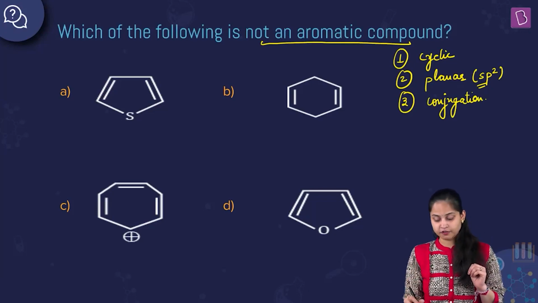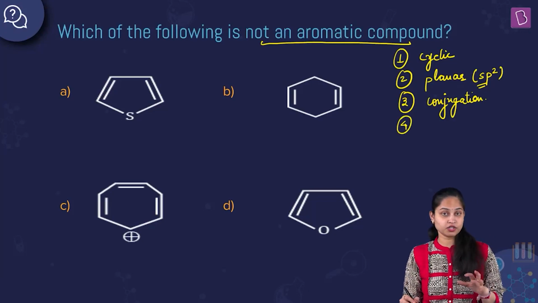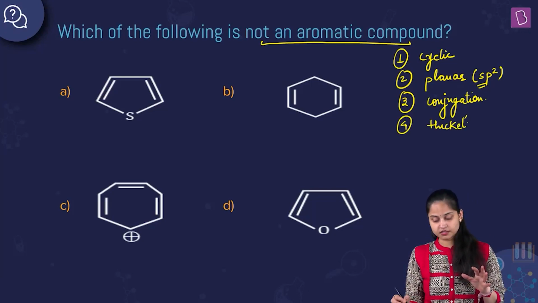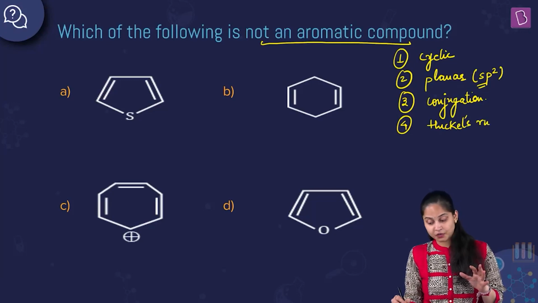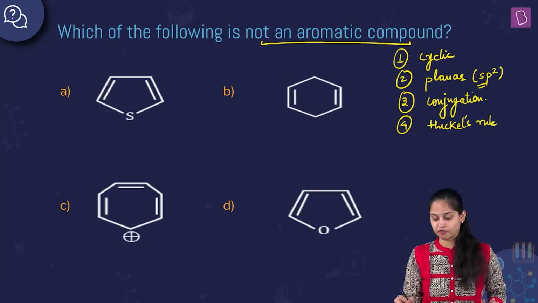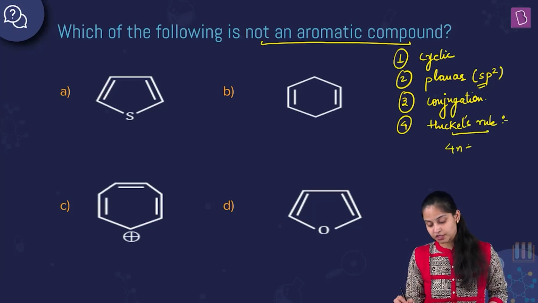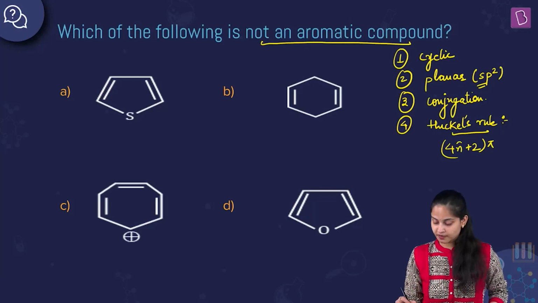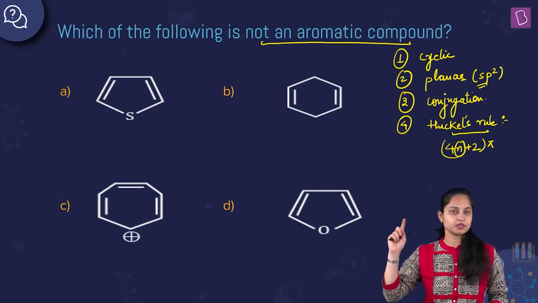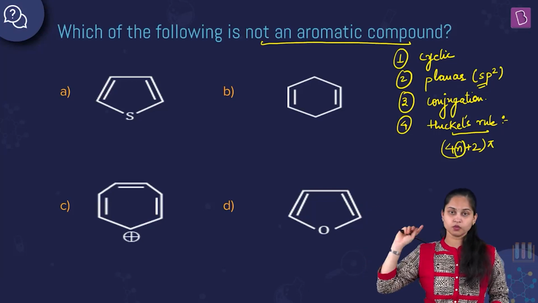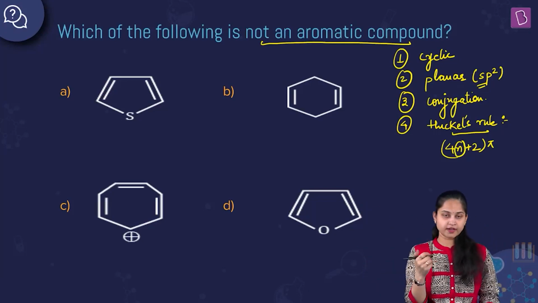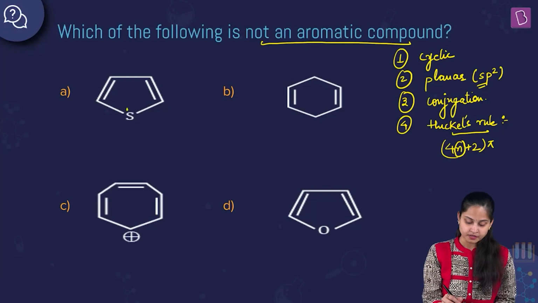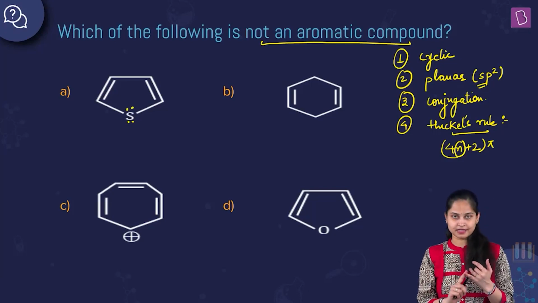And the fourth one is that it should satisfy Huckel's rule. And what does Huckel's rule state? Huckel's rule states that the number of delocalized pi electrons should be of the form 4n plus 2, where n ranges from 0 to n, that means 0, 1, 2, 3, 4 and so on, the whole numbers. So over here, if I look at option number A, this particular compound is cyclic in nature.